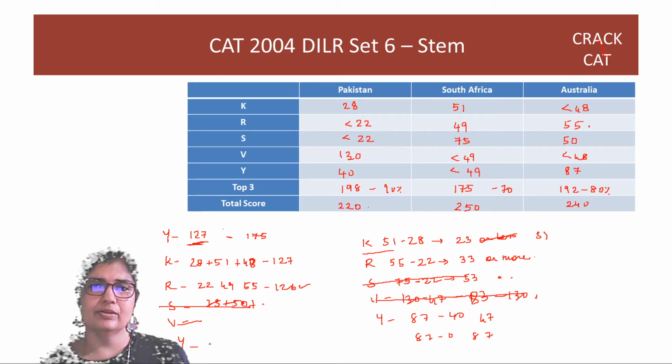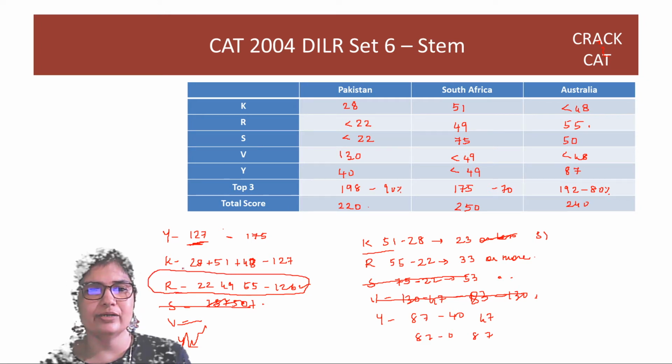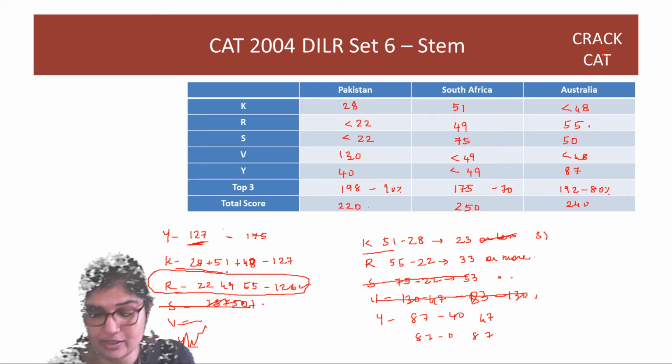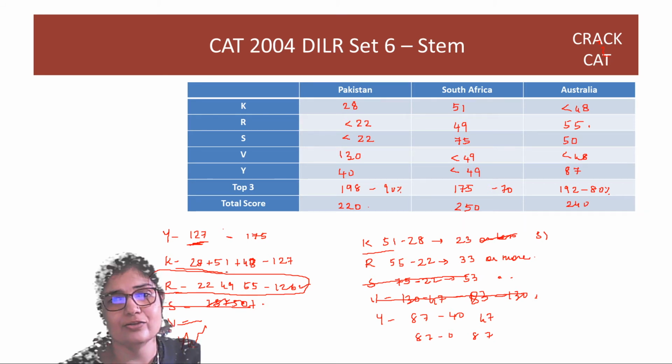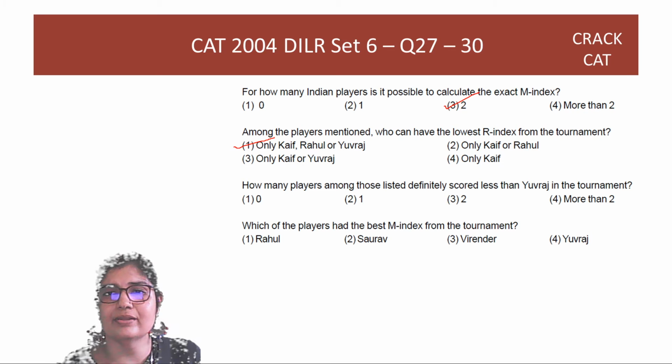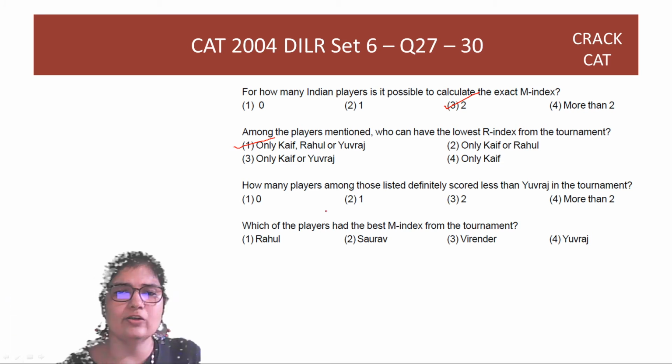If we check Yuvraj, you can't check Yuvraj against himself. Okay, so your answer is only Rahul has definitely scored less. Kef can score equal to Yuvraj if he has scored 48 in the Australian test, right? So the answer is one, only Rahul, which is the second option.